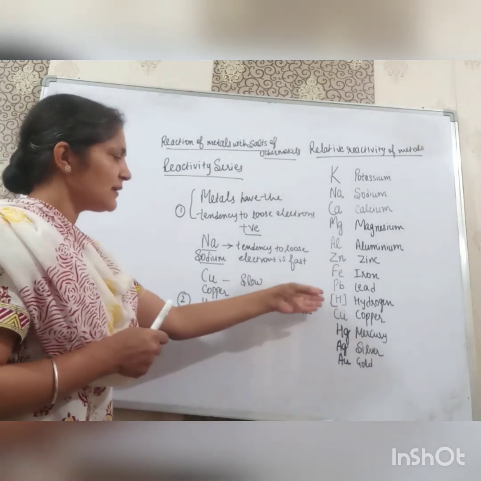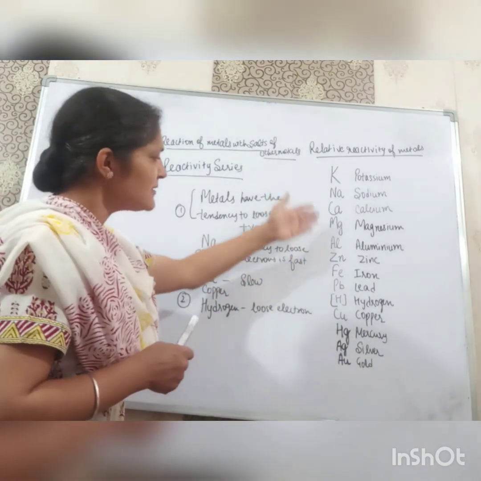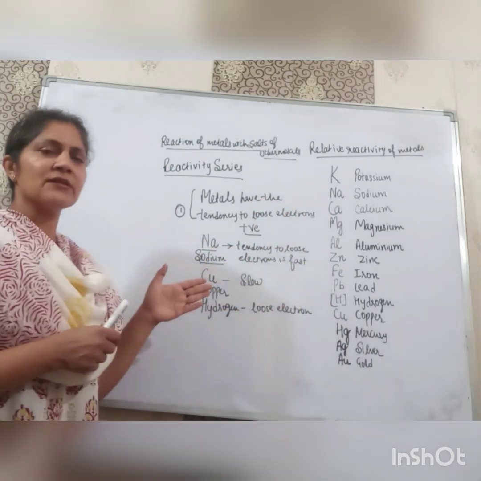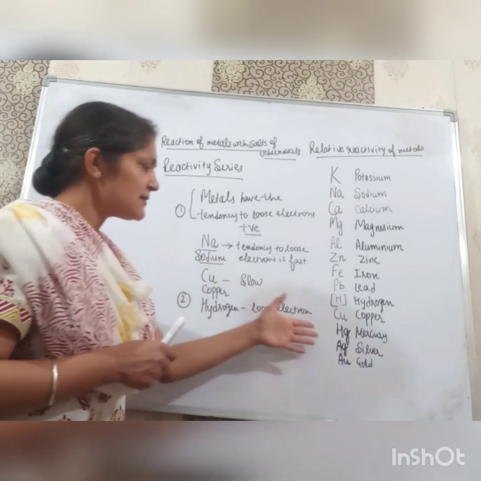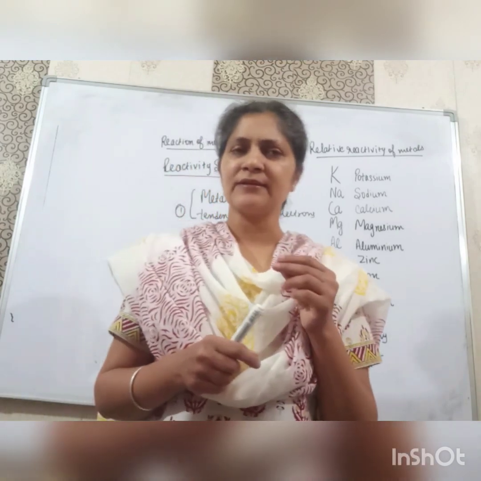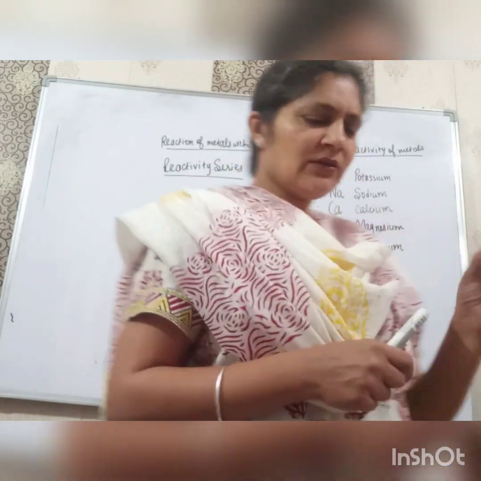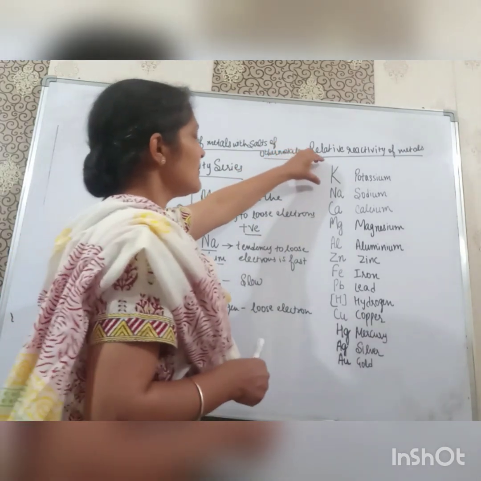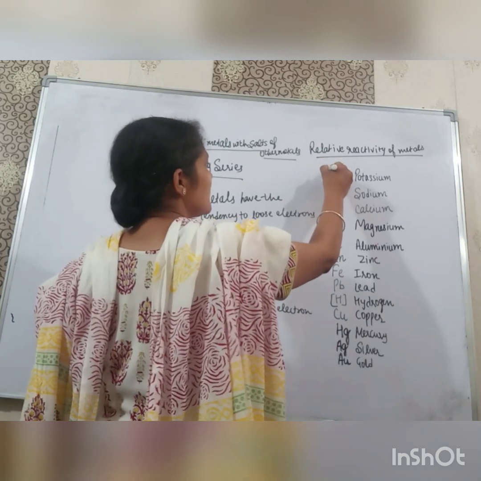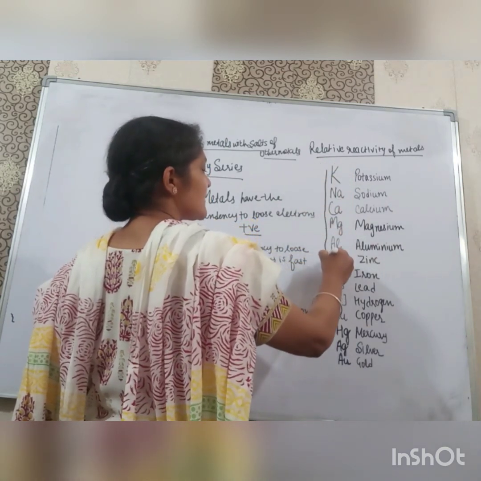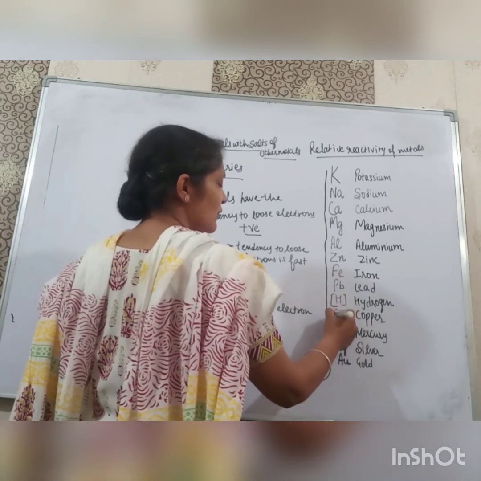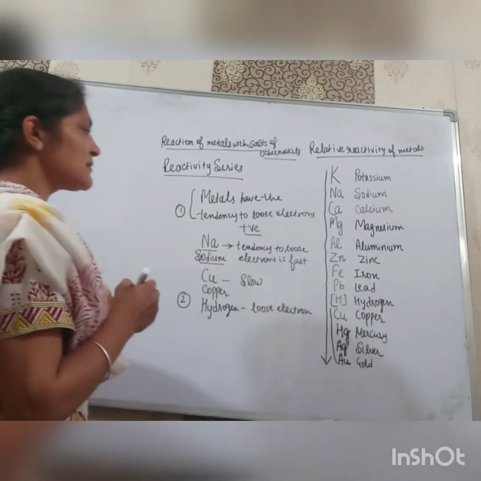We put hydrogen as a mark, so that the metals above hydrogen are more reactive and the metals below hydrogen are less reactive. Metals like silver and gold are the least reactive. Rather we can say they do not react. Now this is the reactivity series. The metals at the top are most reactive, and as we come downward the reactivity goes on decreasing, as the metals below hydrogen are the least reactive.